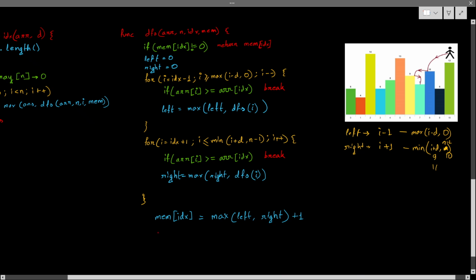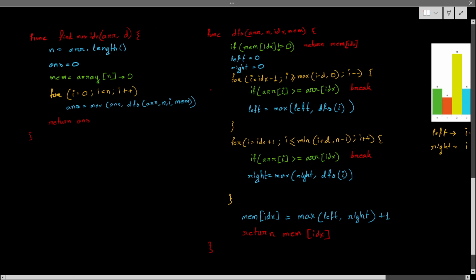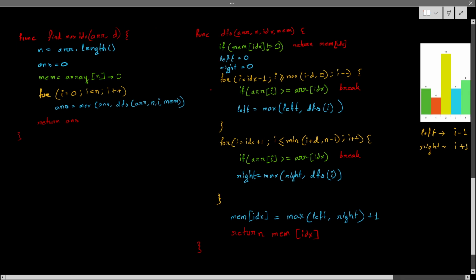So this is the value I can directly return, as I am memoizing, I am storing it directly in memory. So return my memory of IDX. Finish. Simple, as simple as that. So this will be my final function.